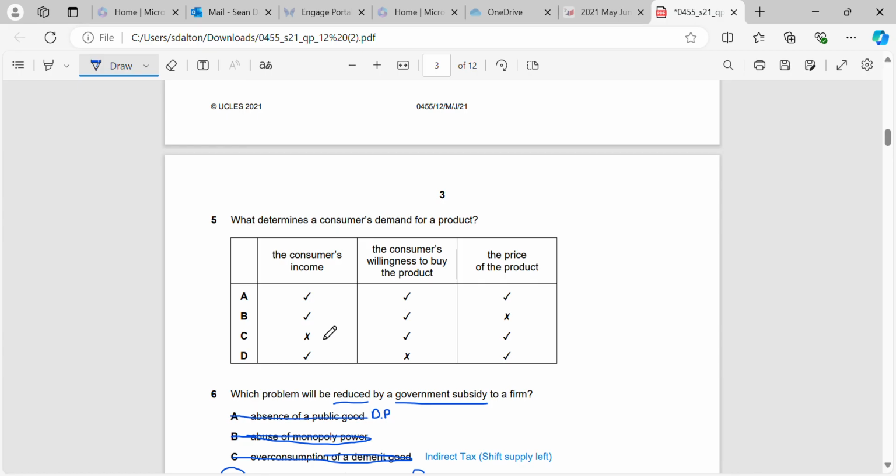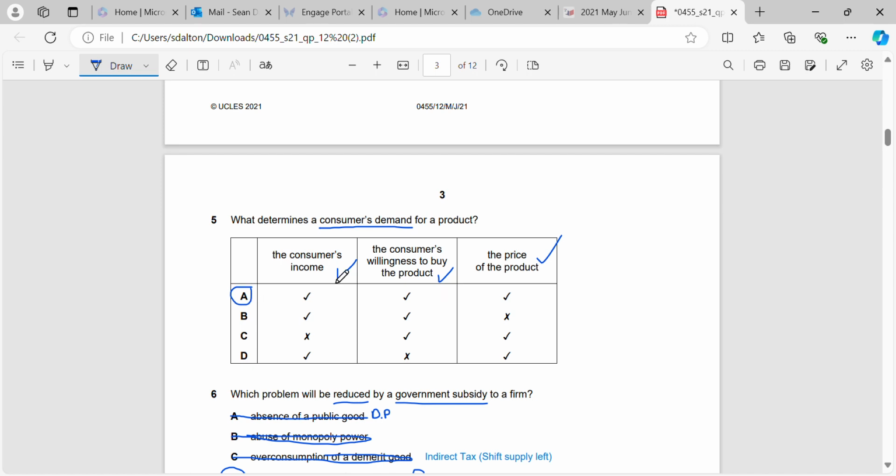Okay, question 5. This is very simple. What determines a consumer's demand for a product? So look over your factors that affect demand, slides and revision notes, unit 2. Consumer's income, yes. Willingness to buy, yes, that's the definition of demand. And of course the price will impact them also. So the only one which has all three is A.